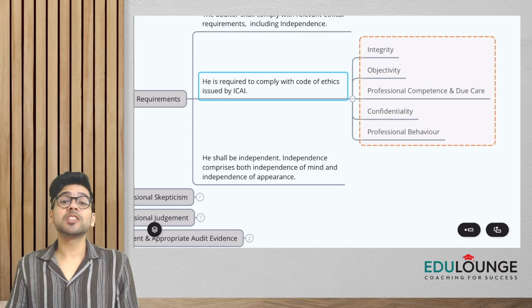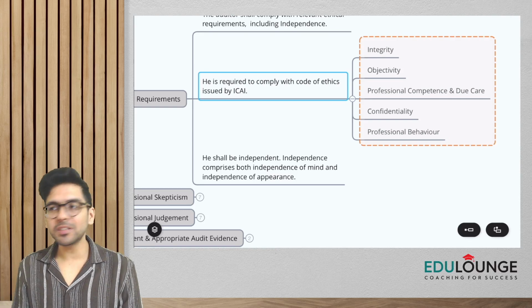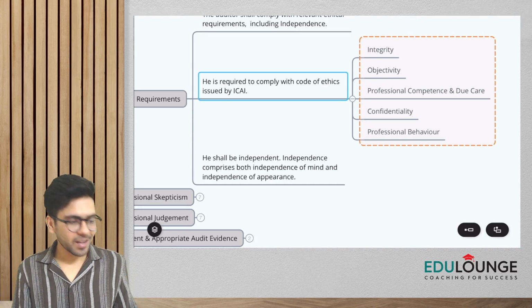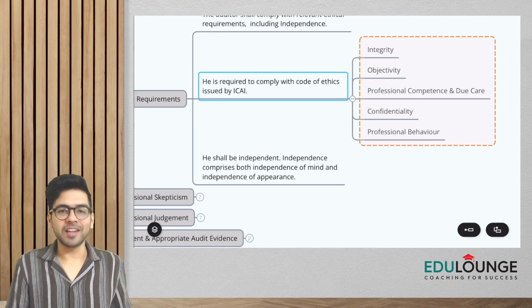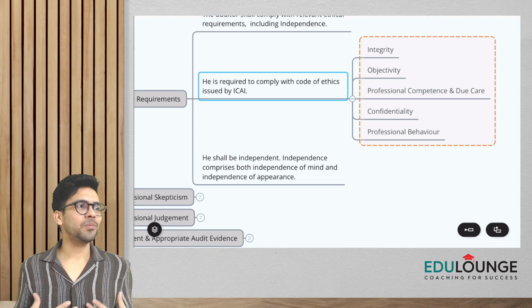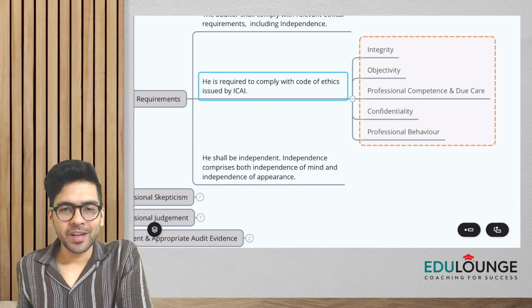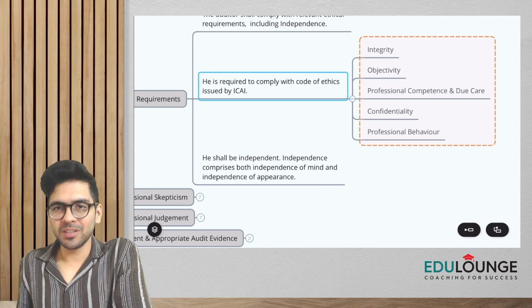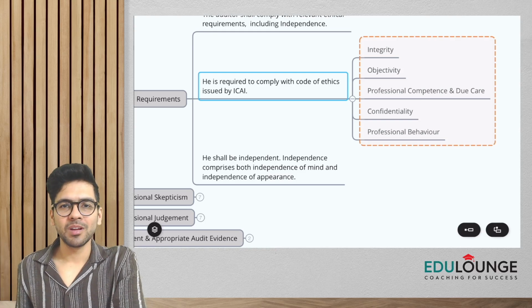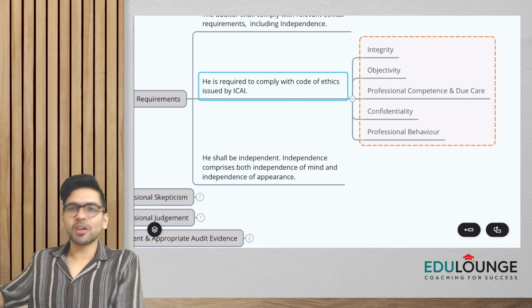And next is professional behavior. Professional behavior simply means that we have to have a professional relationship with our clients. It can't be an emotional relationship. Let's say our client is asking us, sir, due to COVID, our sales has gone down, and this year we did not do much business. Sir, this year, please take 5,000 rupees as fees. We have been giving you 20,000. Please, sir, take 5,000. Now, if you agree to this, probably it might impact the quality of your audit.